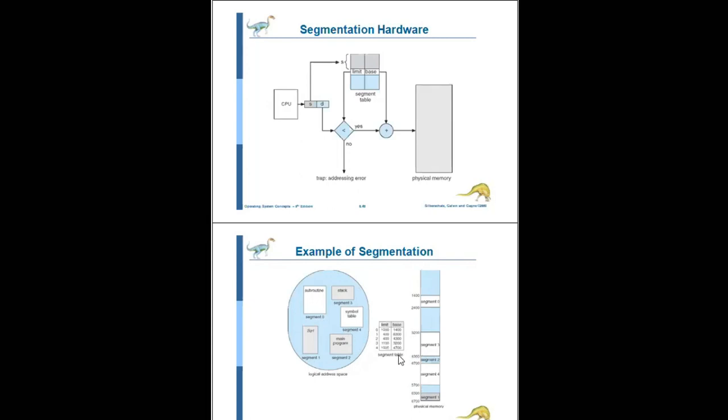I already told you a segment table can contain both the limit register and base register.